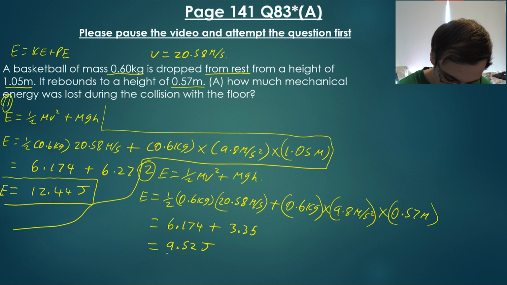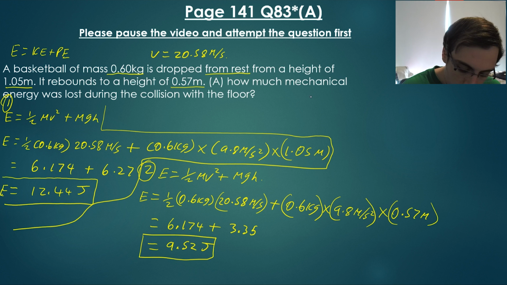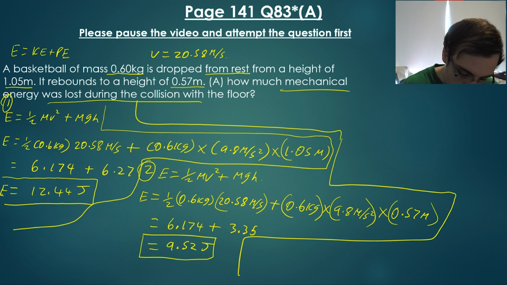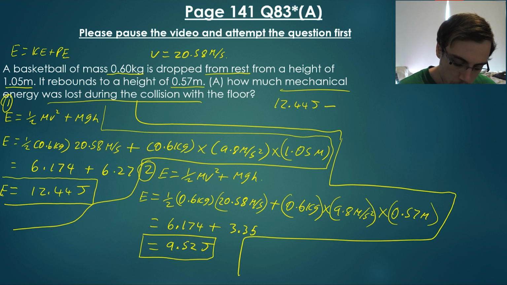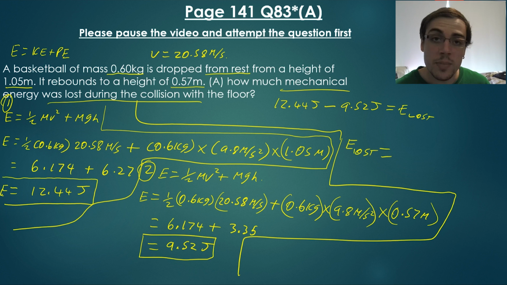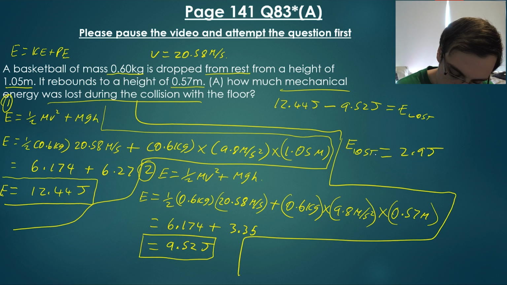Now, to find the total mechanical energy that was lost, we take the total energy, which was 12.44 joules, minus the energy it took to bounce the ball up to 0.57 meters, which was 9.52 joules, and that will equal the total energy lost. So the total energy lost is going to equal 2.9 joules. And that is our final answer.